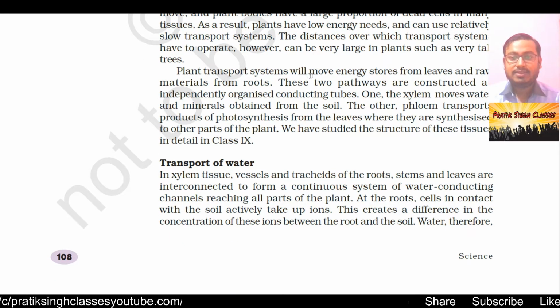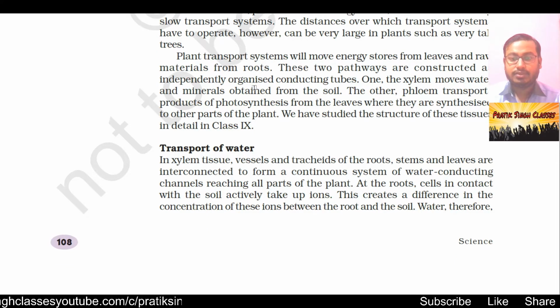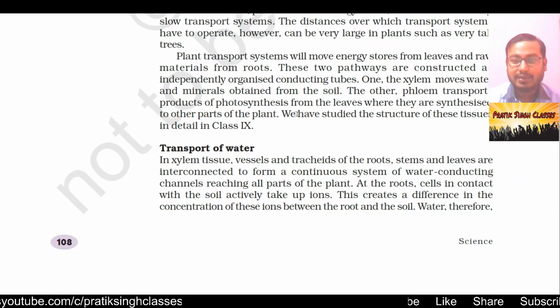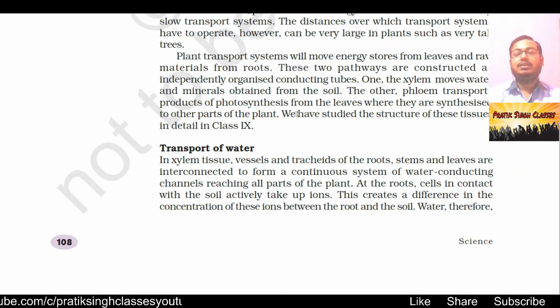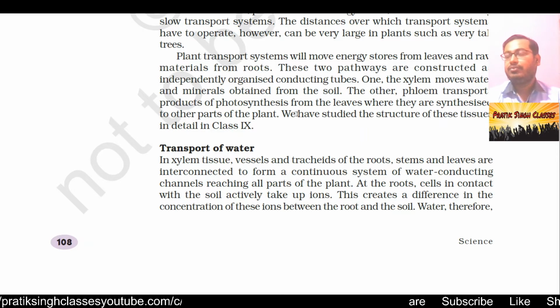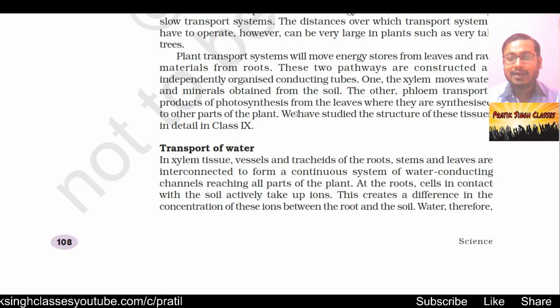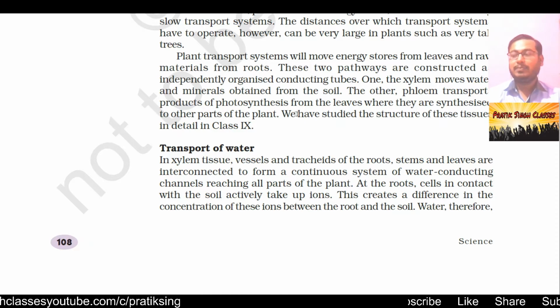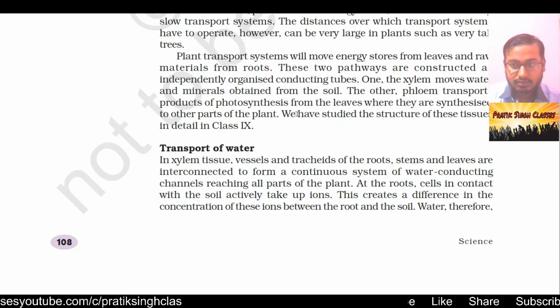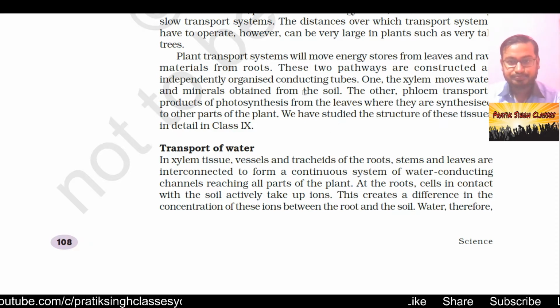The plant transport system will move energy stores from leaves and raw material from roots. Raw material will be absorbed from the roots and taken to every green leaf of the plant, and when the green leaves do photosynthesis, they will make food, and that food must be transported back to each and every part of the plant, up to the roots.